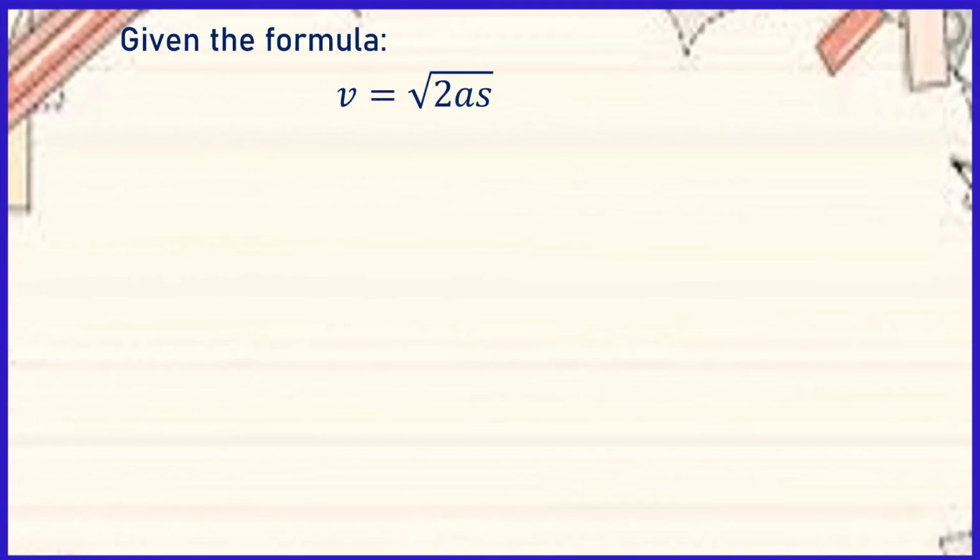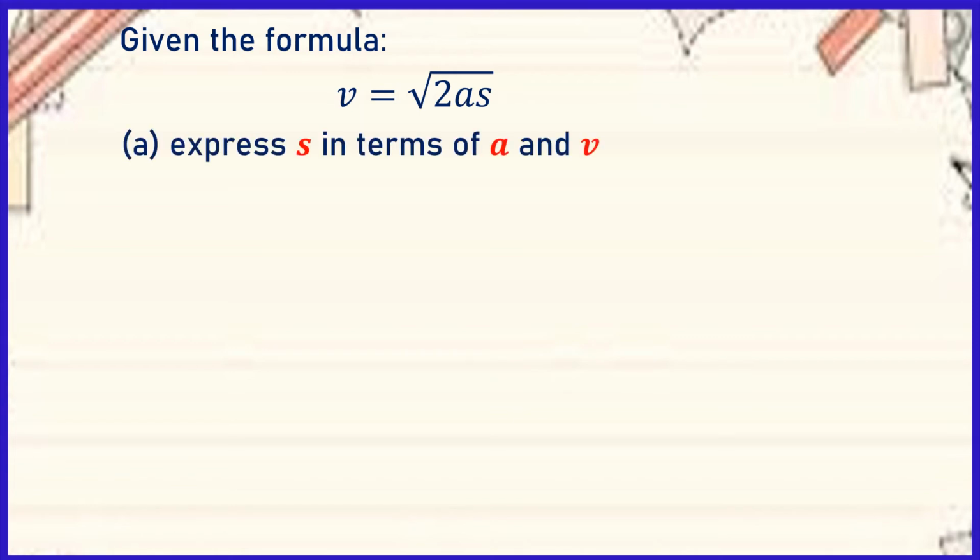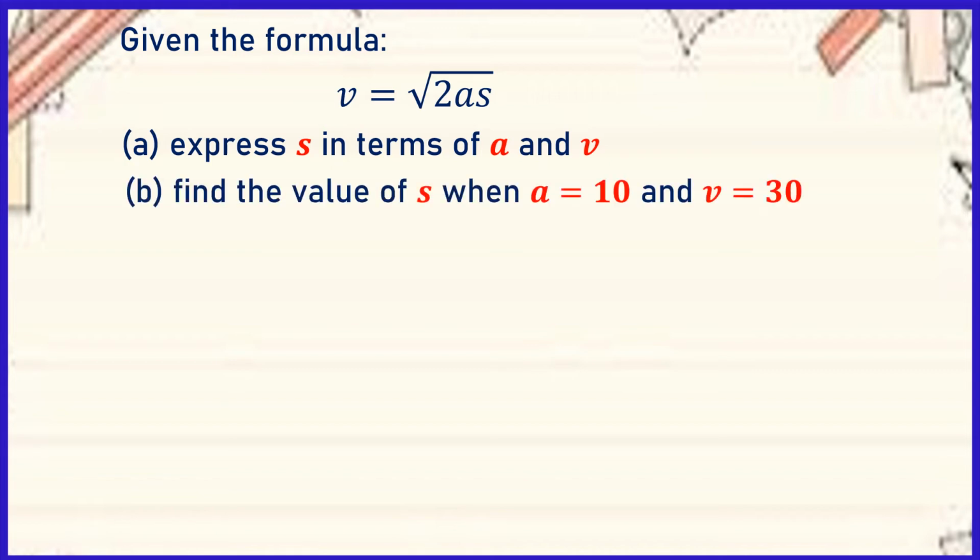Given the formula V is equal to the square root of 2AS, we are going to express S in terms of A and V. And then we are going to find the value of S when A is equal to 10 and V is equal to 30.